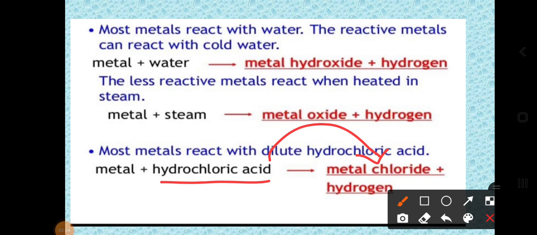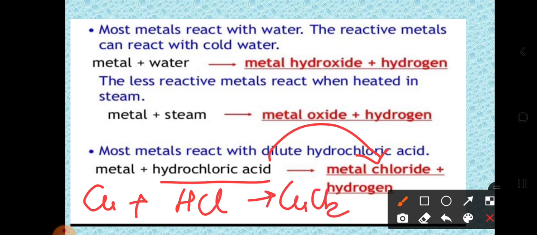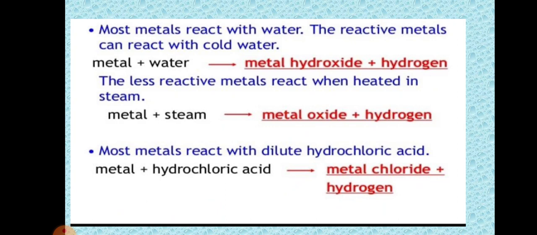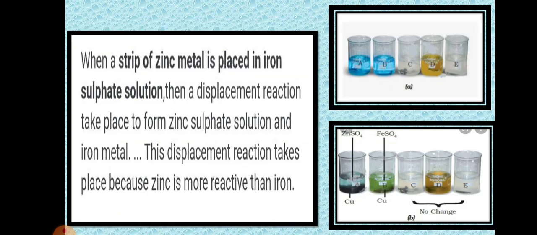If suppose Cu is there, then what is the formula? It is CuCl2 plus hydrogen gas. At present you don't have this kind of reaction, so I am not discussing it here. Don't worry about this, you will learn it in the 10th standard. Just keep in your mind, when a metal reacts with hydrochloric acid, it gives a metal salt plus hydrogen gas. So these three things you have to keep in your mind.